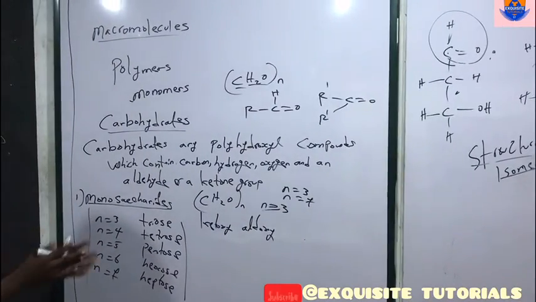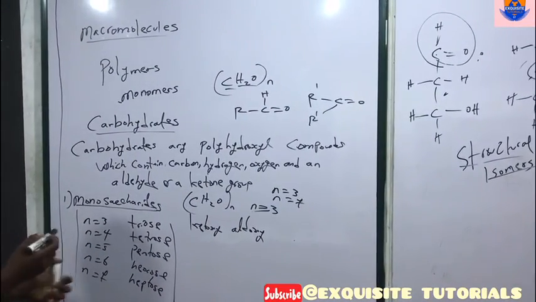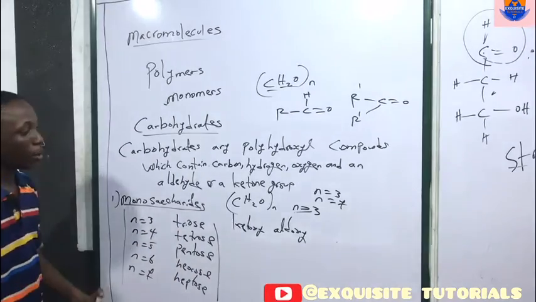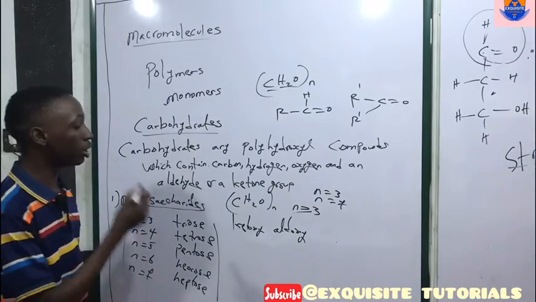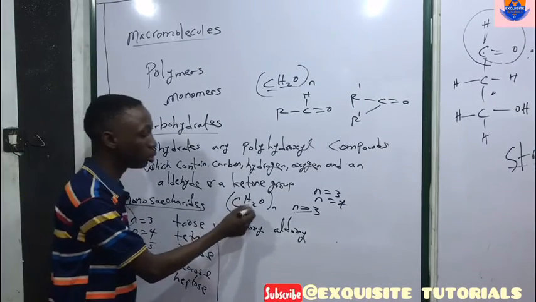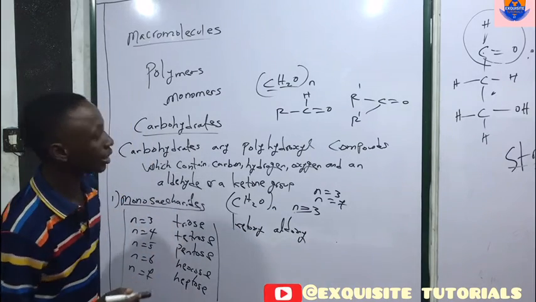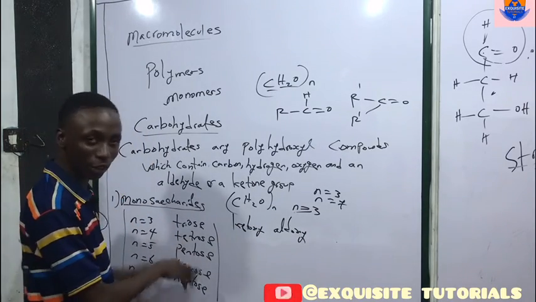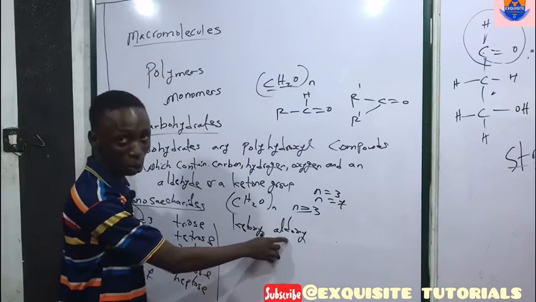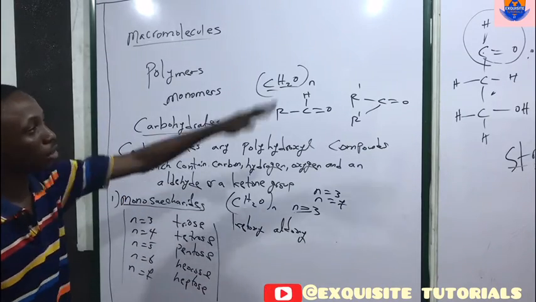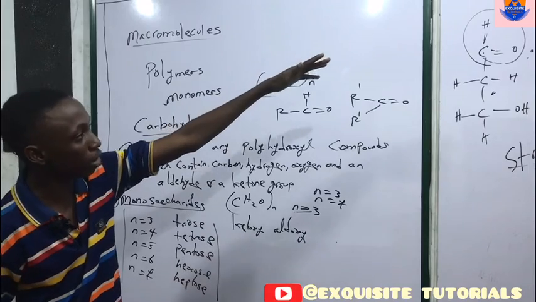Now, this is very in-depth knowledge of monosaccharides. Let's take a quick review. We said monosaccharides can be triose, tetrose, pentose, hexose, heptose. Then we said the general formula for carbohydrates is CnH2nOn, where n is greater than or equal to 3. Next, I said that monosaccharides can either be keto or aldo, where under keto sugar we can have the triose.